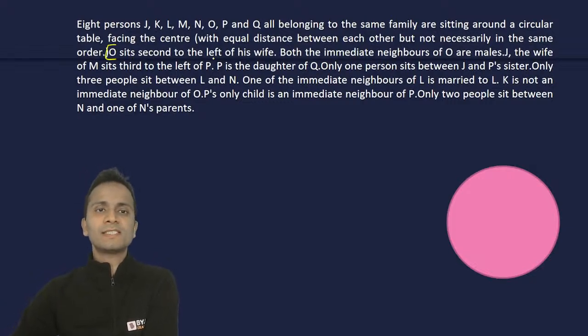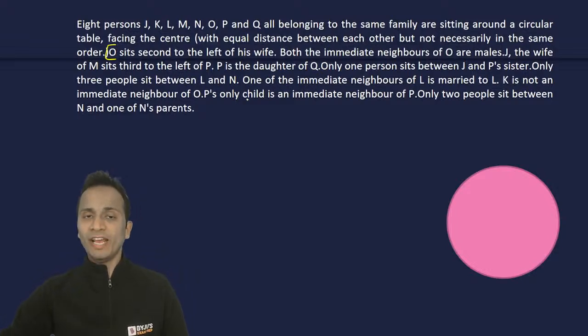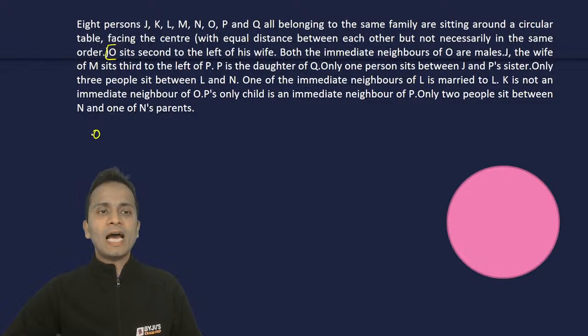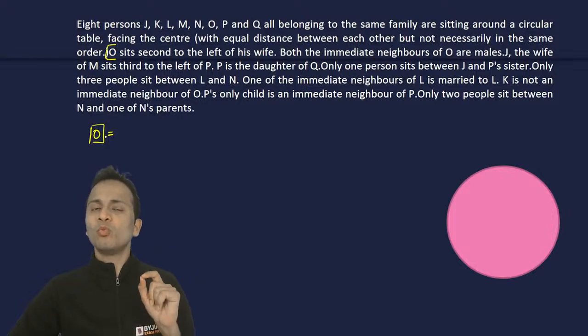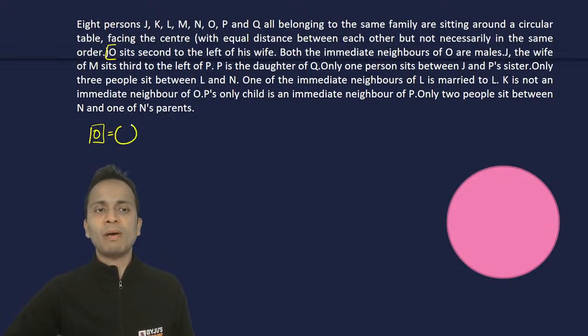O sits second to the left of his wife. So this tells me that O is male, and O sits with his wife, so O is married to someone. What I generally do is I represent the pair of husband and wife with an equal to sign, and a box will be for male and the circle will be for female. So O sits second to the left of his wife. So O is married to someone. I don't know the name of this person.